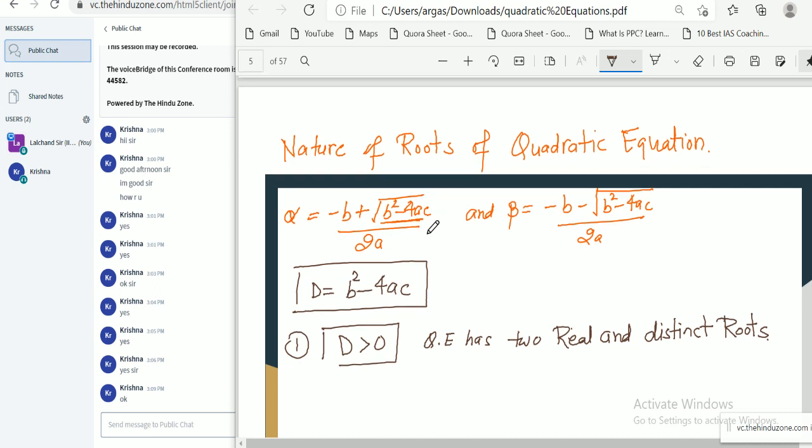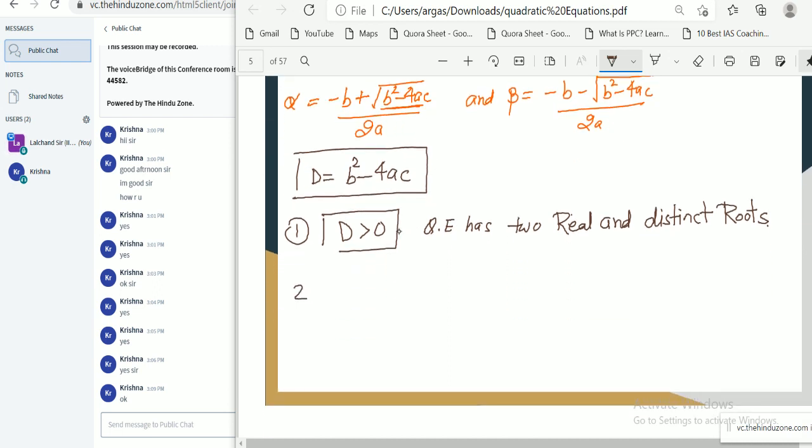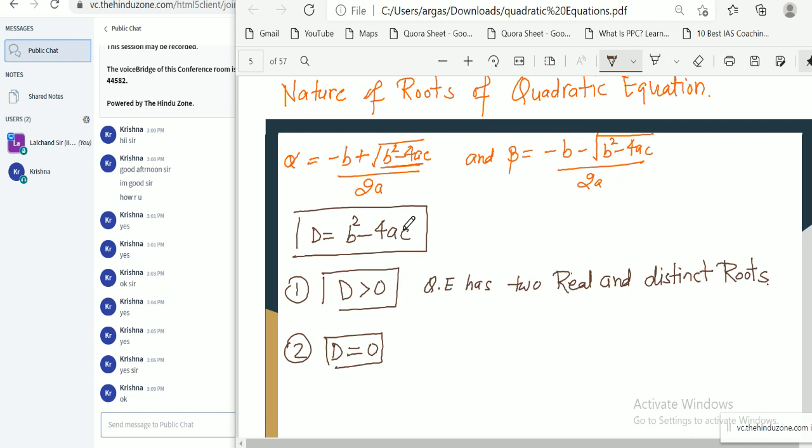Okay. Second, if the value of D is equal to 0, if we substitute D equal to 0, because we can rewrite these two roots with the help of D, so then alpha is (minus b plus the square root of D) by 2a, and beta is (minus b minus the square root of D) by 2a.